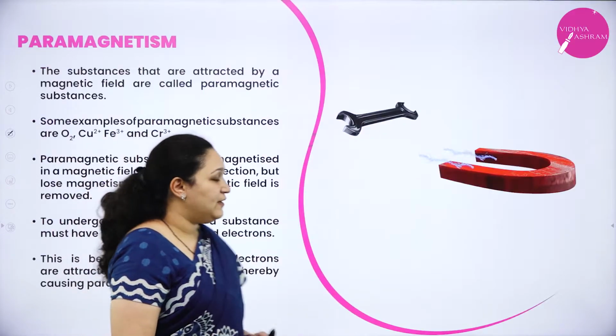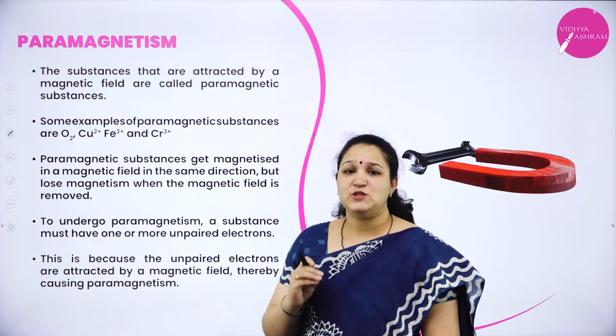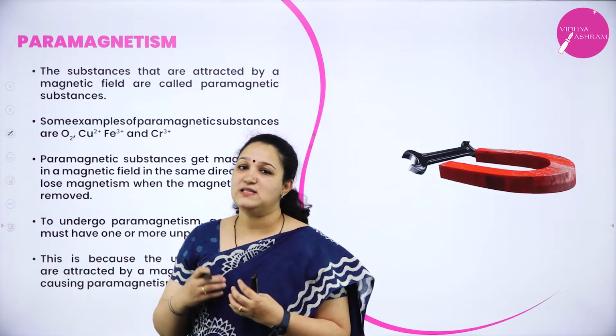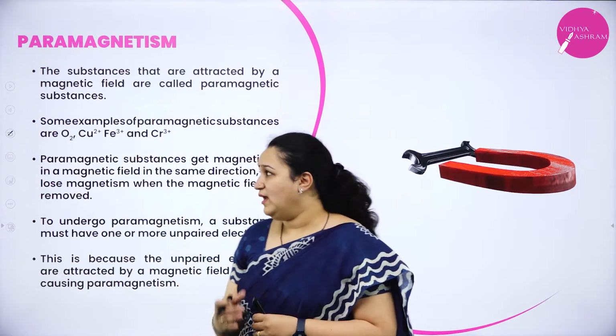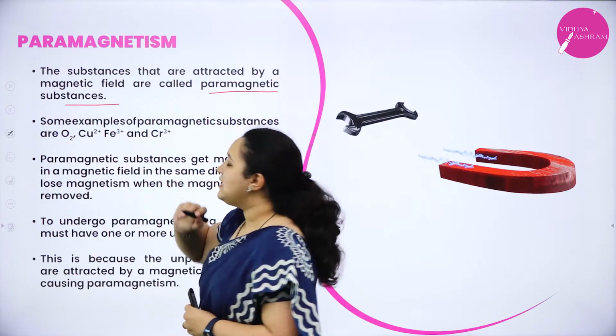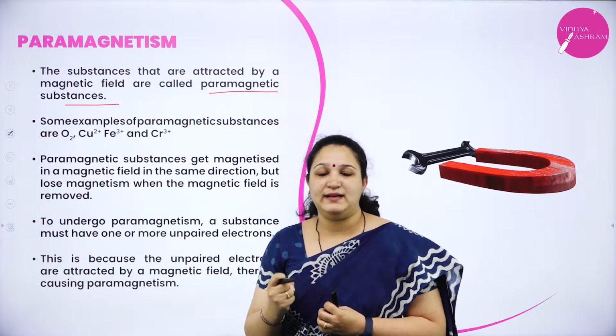The first one, paramagnetism. The phenomenon shown by a paramagnetic substance is called paramagnetism. Now what is a paramagnetic substance? A substance that is weakly attracted by the magnetic field.